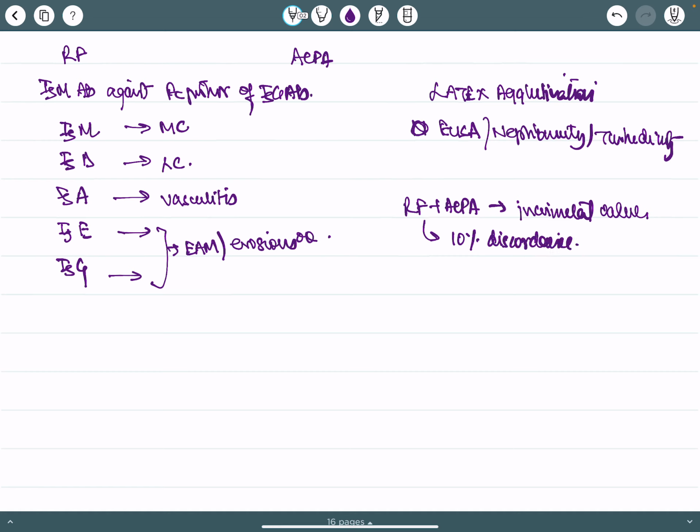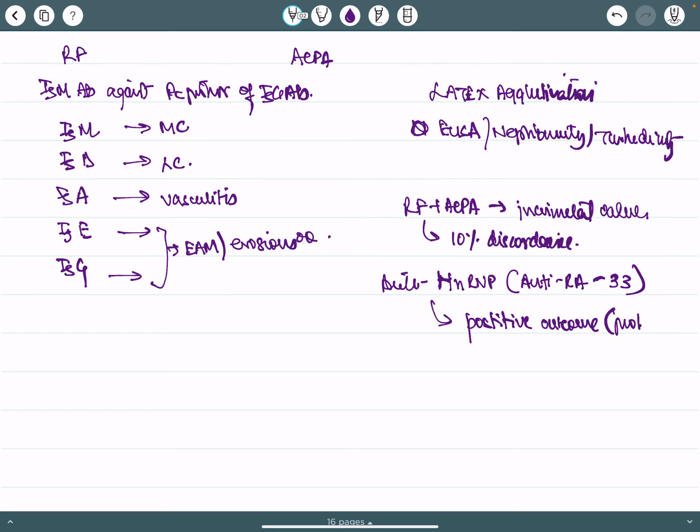There is another antibody known as anti-hnRNP, previously known as anti-RA33. This shows a positive outcome. That is, it is protective. Another antibody, which is positive in 16% of ACPA negativity, is the anti-carbamylated antibody.